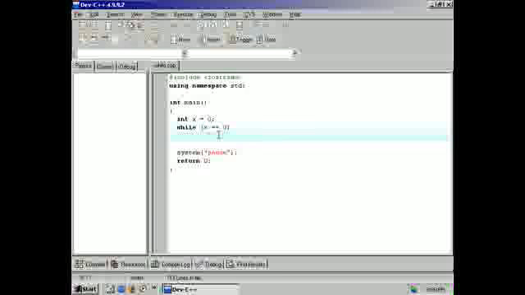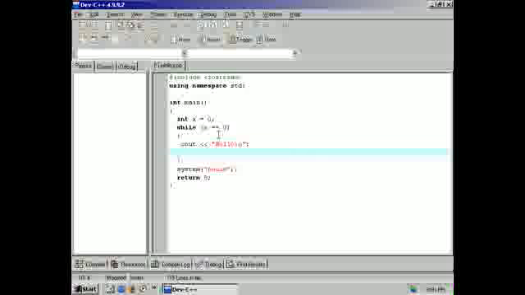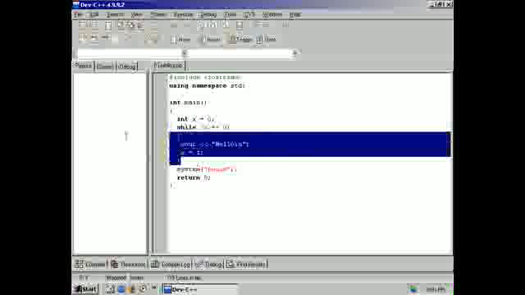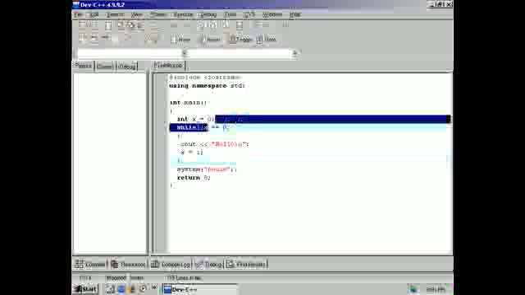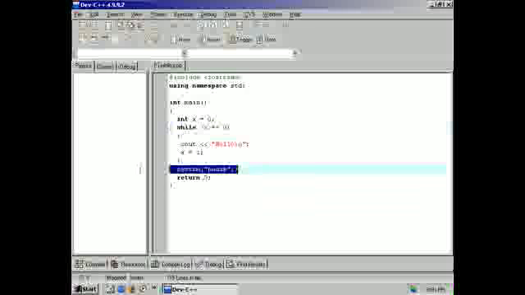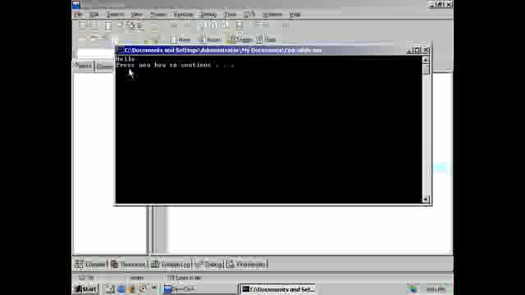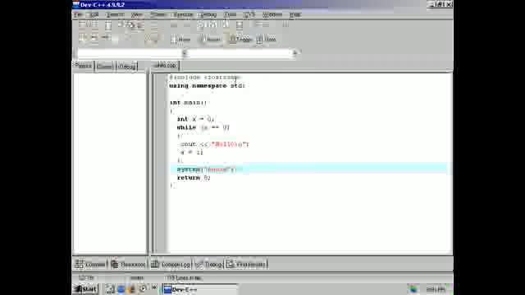So we can create a little block of code here to change x. What if we did something silly like cout hello \n, and then we changed x equals 1? What's going to happen? x initially is 0, so it's going to meet the condition. It's going to output hello, change x to 1, and start over. It's going to check x again, but now x is not equal to 0, so it's going to stop and go to the next line below it. Run this real quick. Hello, over. Cool.